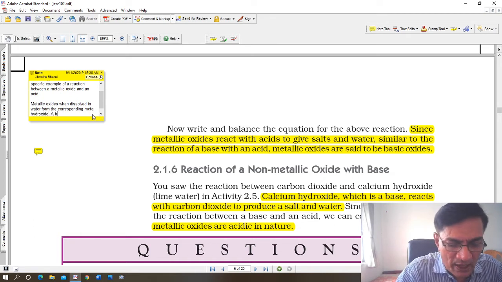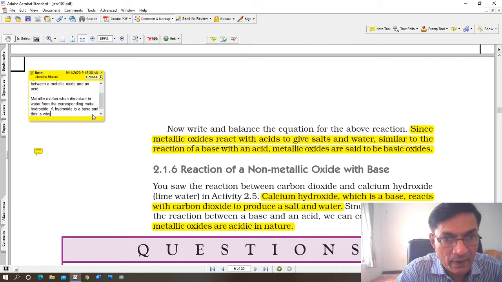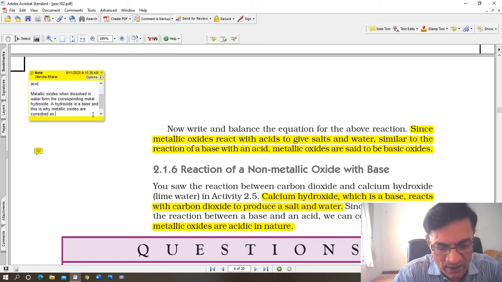A hydroxide is a base, and this is why metallic oxides are considered as basic oxides.